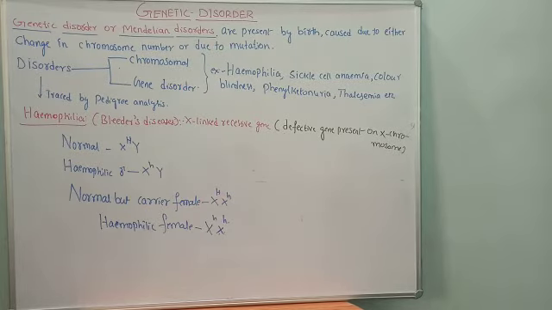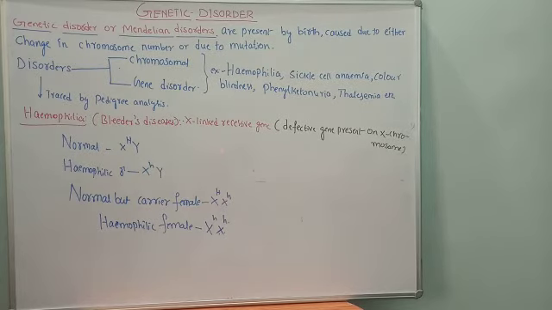So what is hemophilia? Hemophilia is also known as bleeder's disease. I will tell you why it is called bleeder's disease. This disease is inherited due to an X-linked recessive gene. What type of disorder is it? It is an X-linked recessive gene disorder.